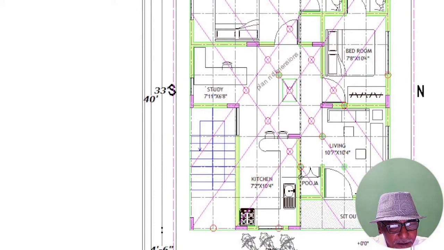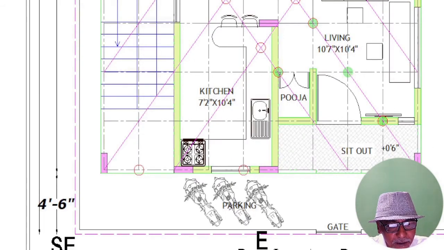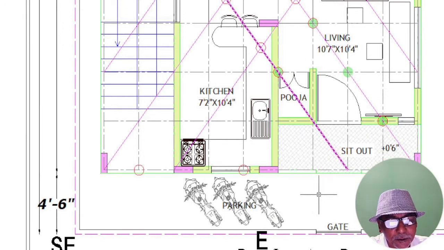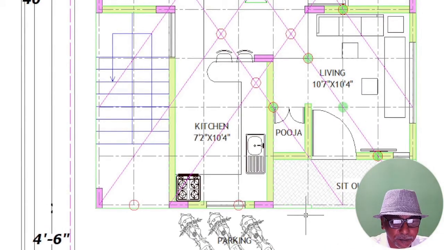Next, coming back to the upper floor, and one more thing before that, I just want to highlight this east. Most of the people will try to have parking in this area. Please avoid parking in this area, because since it is an entry, they will have more space here and they will put their vehicles in this area. Please avoid that. You can have your parking here. Here we have only two-wheeler parking. If you want car parking, we have to go for duplex. That I will upload next week.